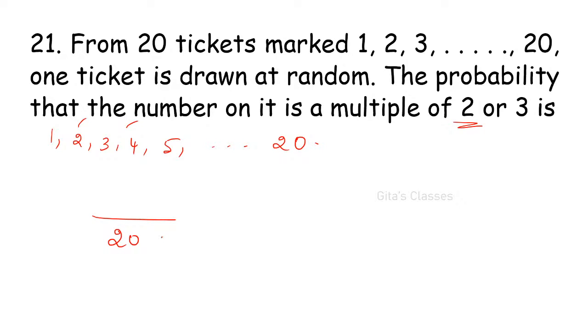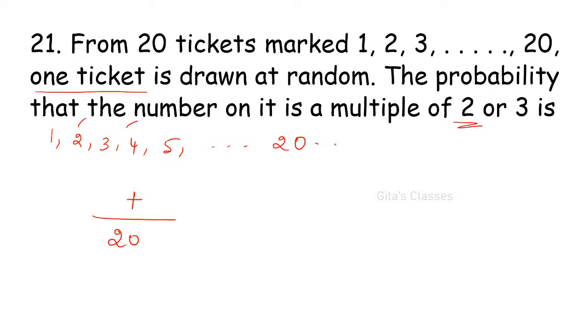So the denominator is 20, the total number of possible values. One ticket is taken at random and it should be a multiple of 2 or 3.